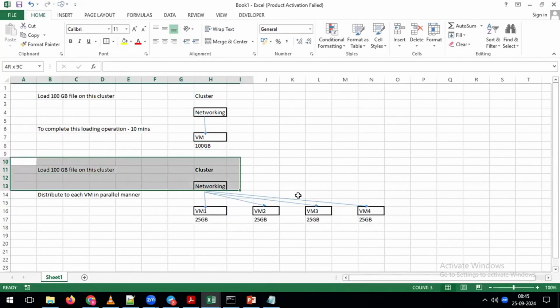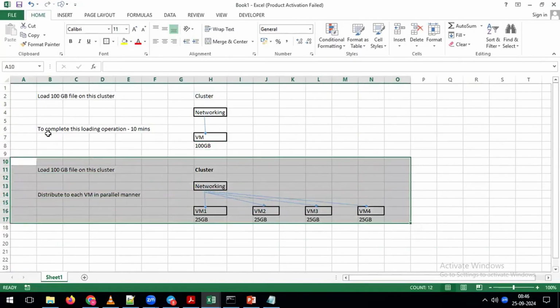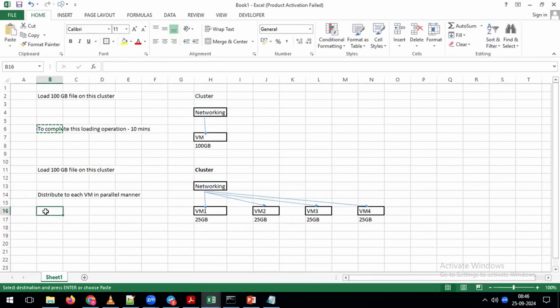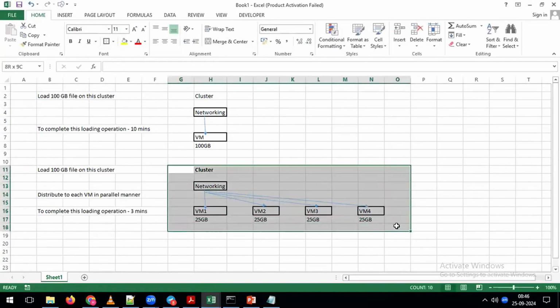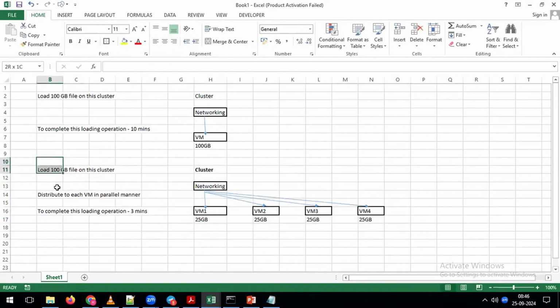Now you tell me, on top of this cluster, if you are loading the data, how much time will it take? Will it take 10 minutes or less time? Less amount of time. We can say 2 minutes, or for example 3 minutes, because here you are maintaining multiple virtual machines in the cluster. At the same time, whatever data you are loading is distributed on top of every virtual machine in a parallel manner. Because of that, automatically you can complete this operation within 3 minutes.